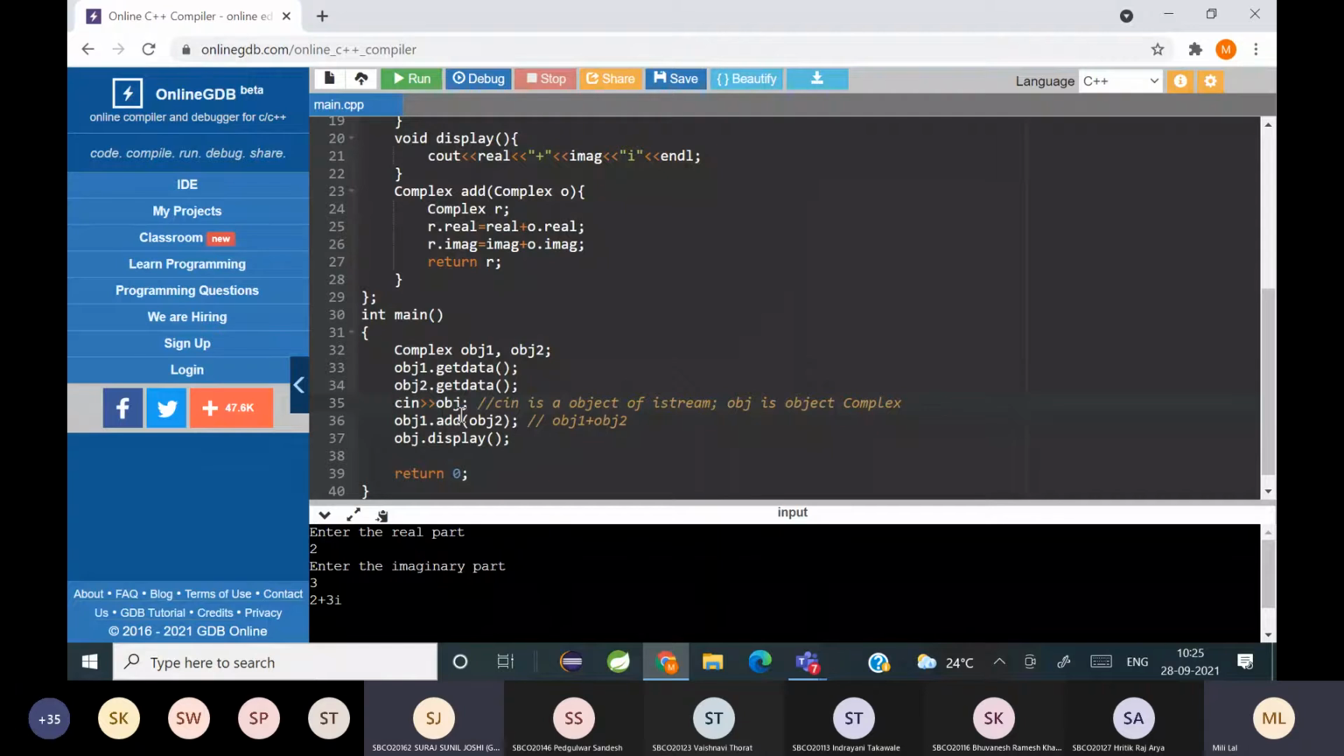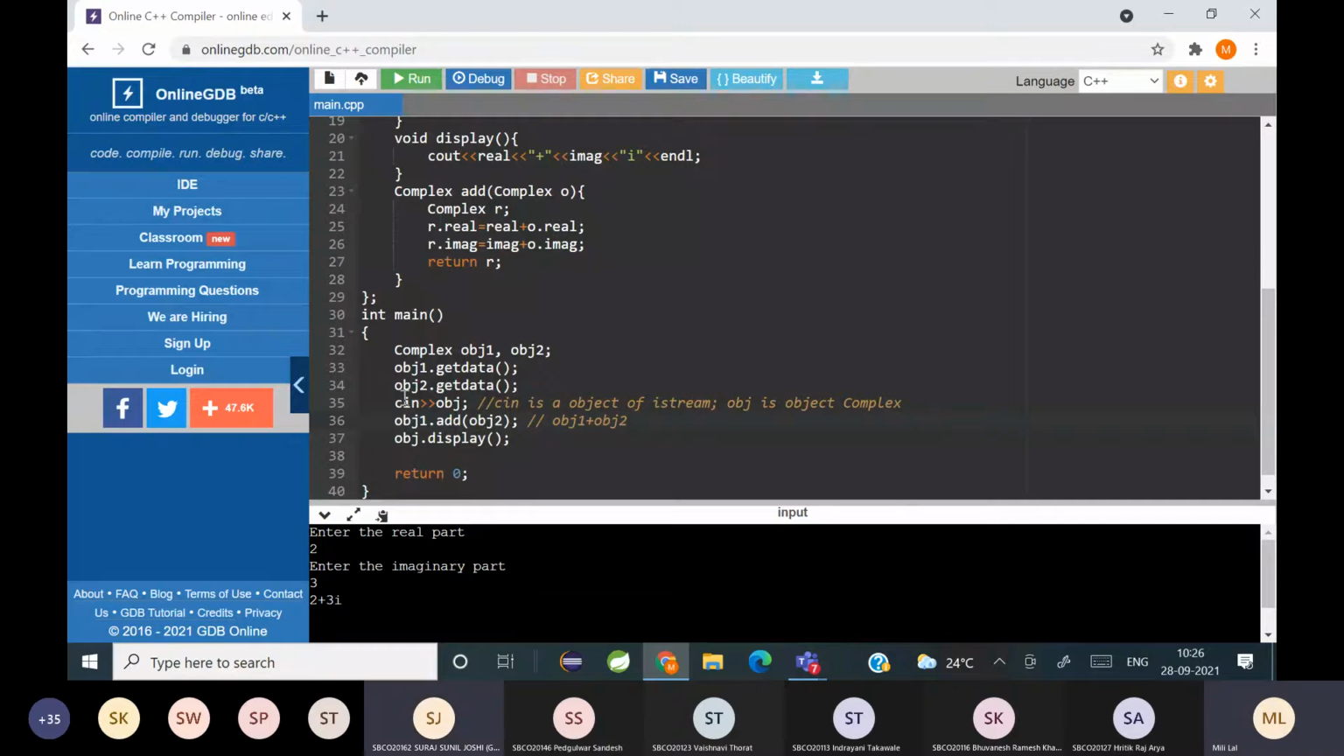Yes, ma'am. Madam, could you please once again repeat line number 35? See, line number 35, cin belongs to which class? istream. And obj belongs to which class? Complex. So like you can see in line number 36, this is a binary operator because we have two operands obj1 and obj2, which means one object is calling the function and the other object is getting passed, right?